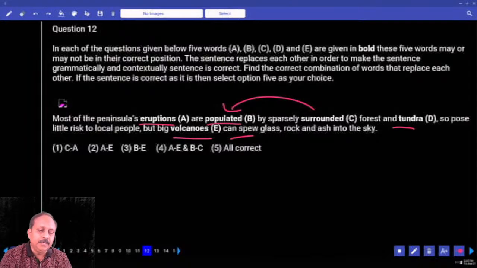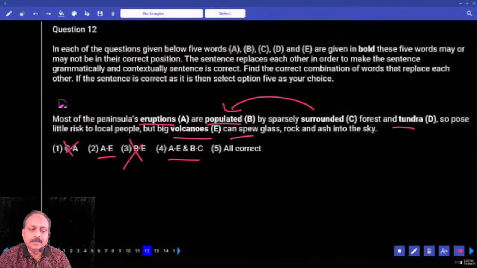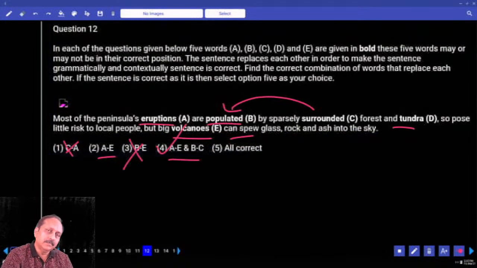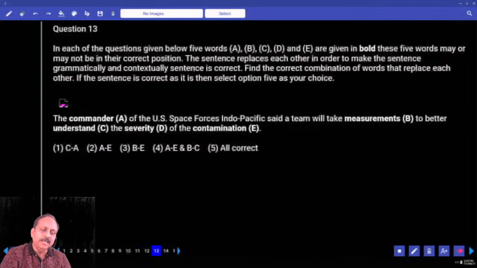AE, how many options AE? Two options. Eliminate other options. Now we'll check the remaining pair. Here, surrounded by, seems right or wrong? Surrounded by what? Sparsely populated forest. That also seems right. So what is the second pair you have to consider? BC. Am I right? Based on that, what is the answer? Fourth option. Time taking, but you should be able to get it.